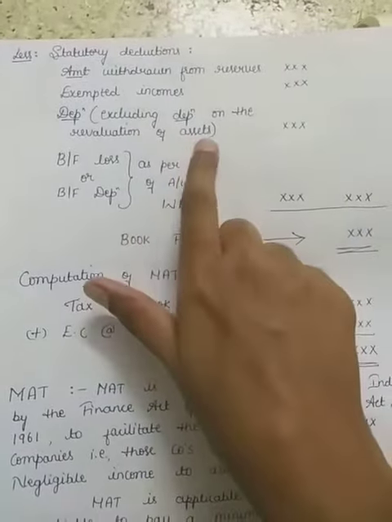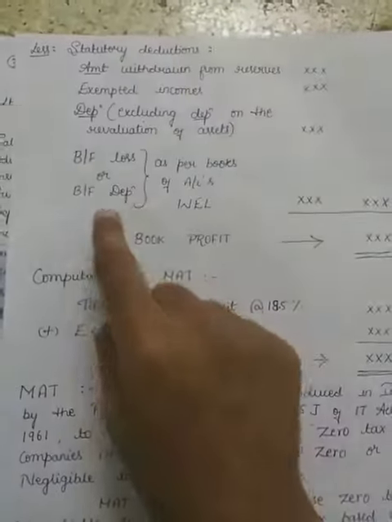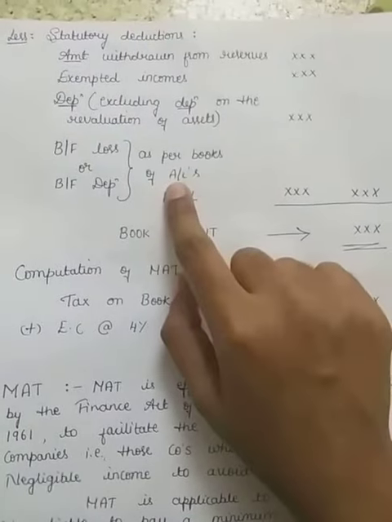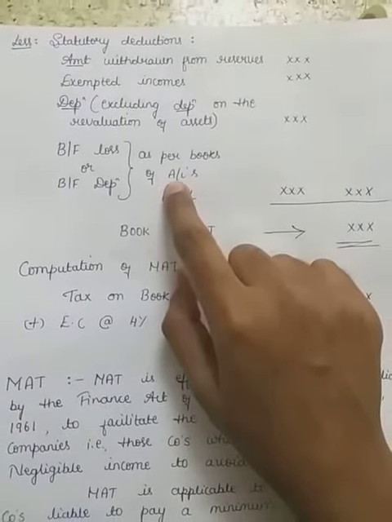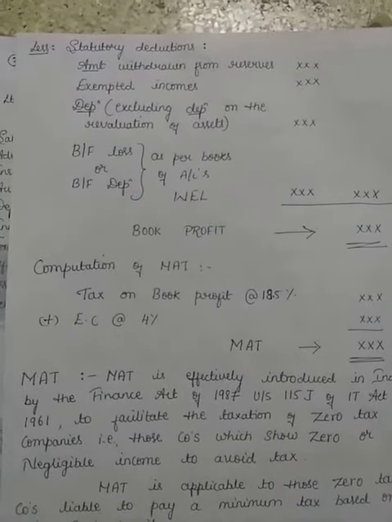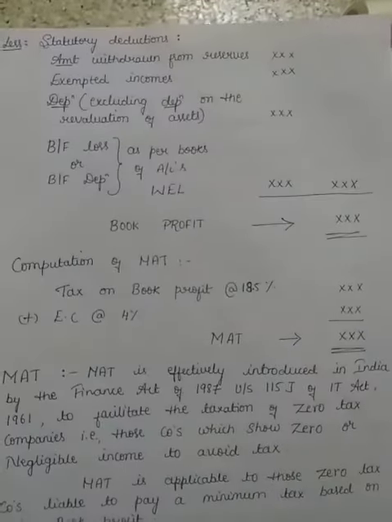excluding the depreciation on revaluation of assets, and this is very much important, that is brought forward loss or brought forward depreciation from the previous year, which should be as per the books of accounts only, which should be as per the books of accounts only. So whichever is less is to be considered, and hence book profit will be arrived.